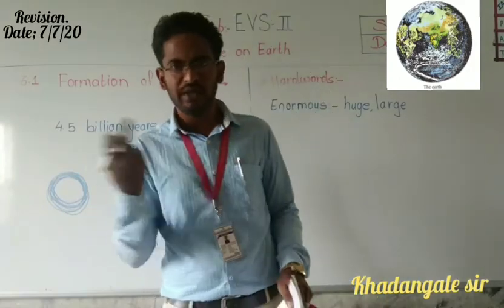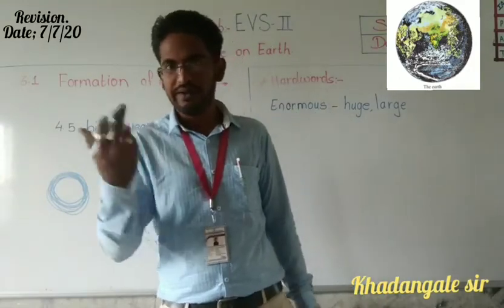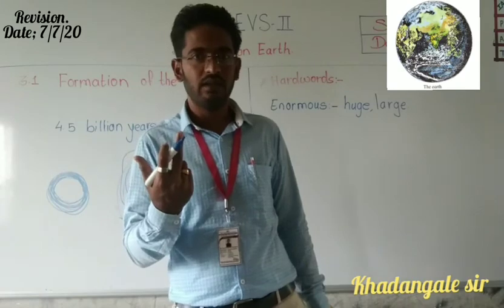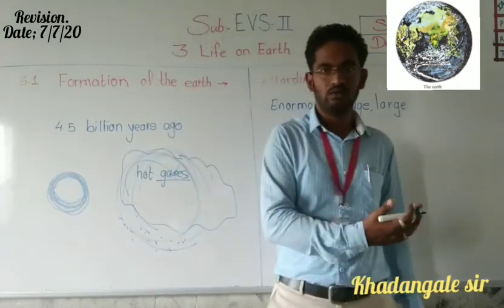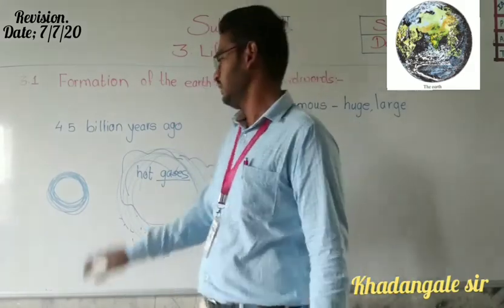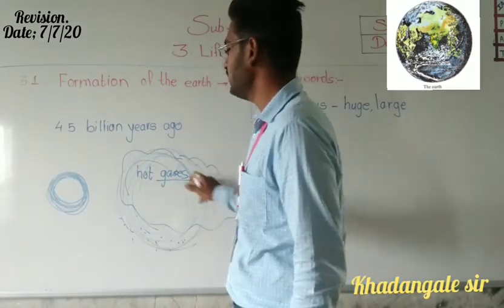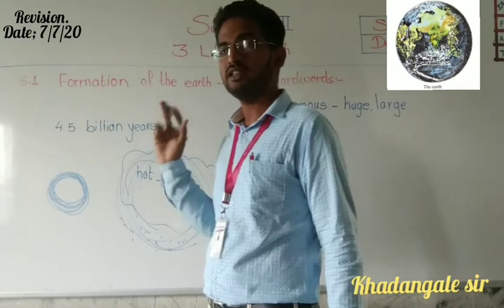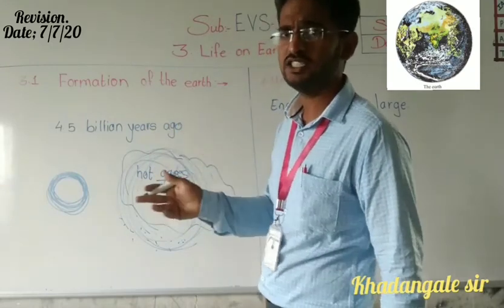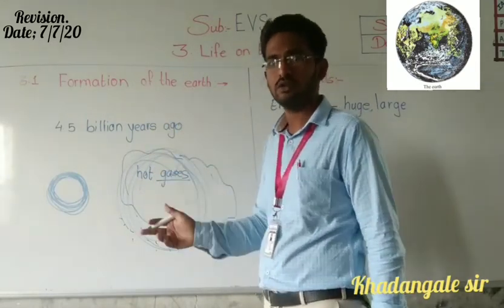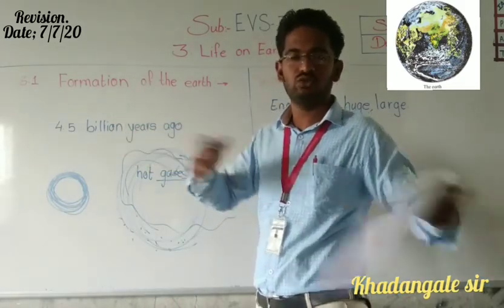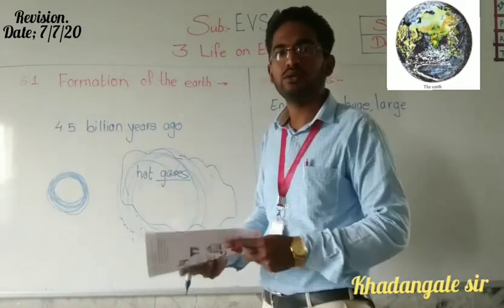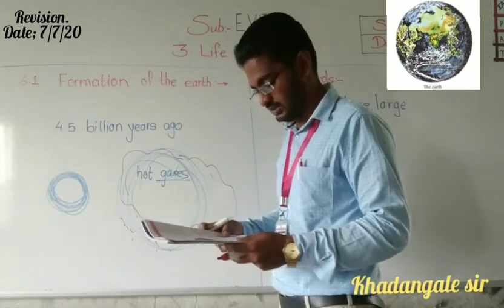Because we are getting more speed. If you are getting great speed, then it will throw you out. Correct? So like this only. Are these hot gases and this dust? It was spinning in space and it got great speed. And because of that great speed, it is divided into several parts. It is thrown out.